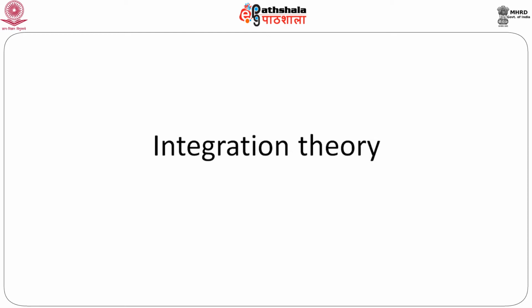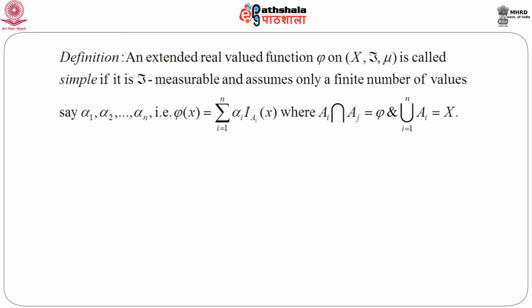Integration theory. Let us recap the definition of a simple function. An extended real valued function phi on the measure space (X, script F, mu), where mu is the measure defined on X in script F, is called simple if it is measurable and assumes only a finite number of values, say alpha 1, alpha 2, ..., alpha n, that is phi(x) = sum of alpha_i times the indicator of A_i(x), where A_i intersection A_j equals the null set. That means the A_i are disjoint sets, and X can be written as the disjoint union of the sets A_i.